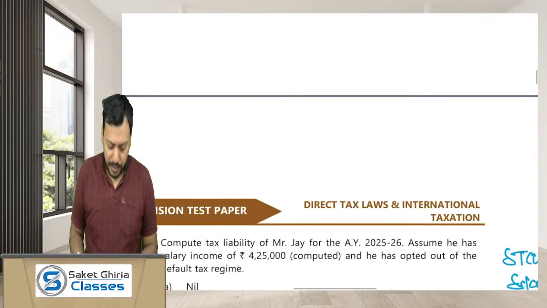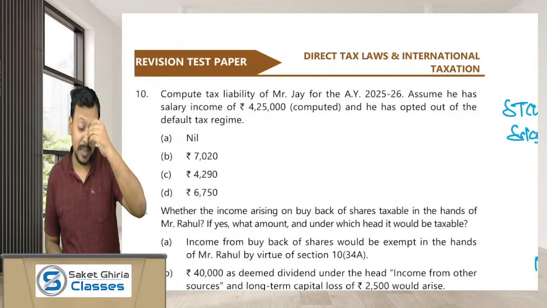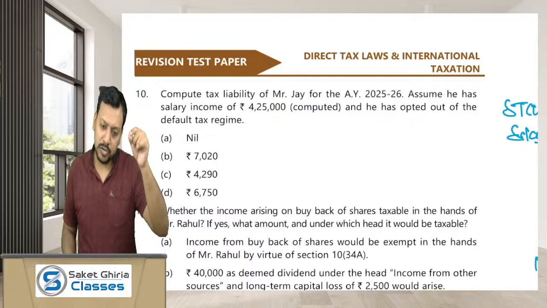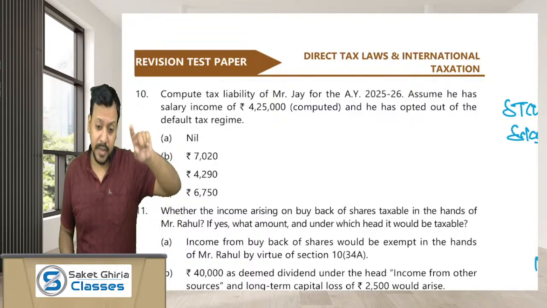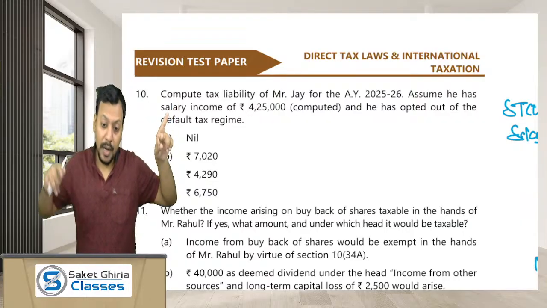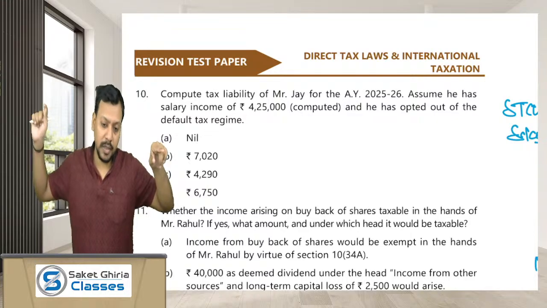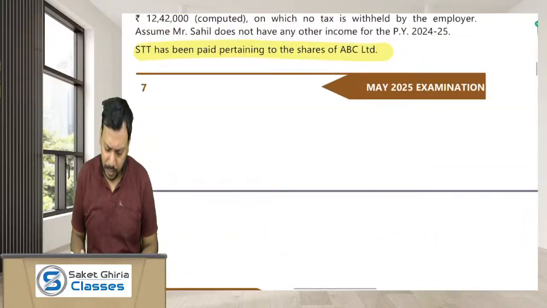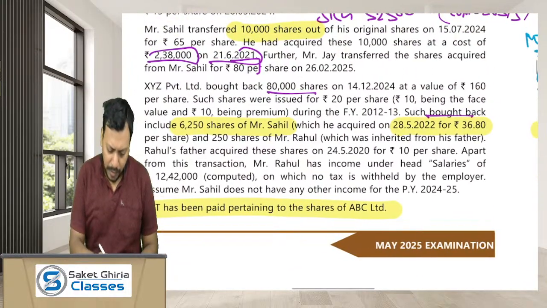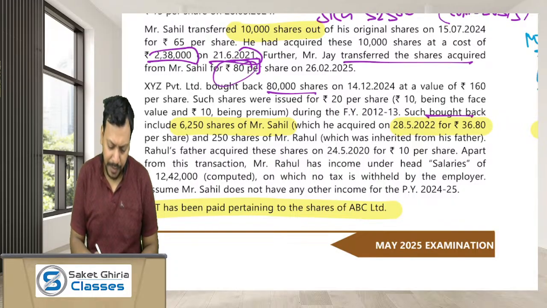Moving forward, compute the tax liability of Mr. Jay. Remember, dear friends, Mr. Jay has purchased 3,500 shares from the company, and for those shares he has paid rupees 50 to the company and 15 rupees per share to Mr. Sahil for the renouncement of right. Mr. Jay transferred the shares for 80 rupees.